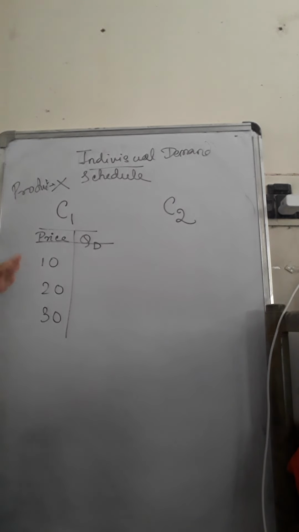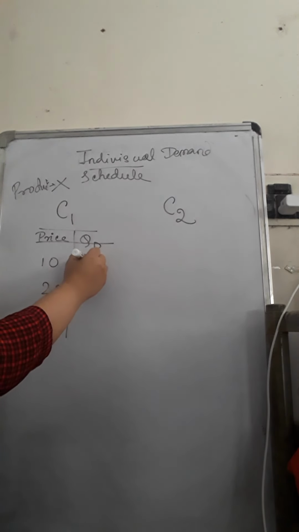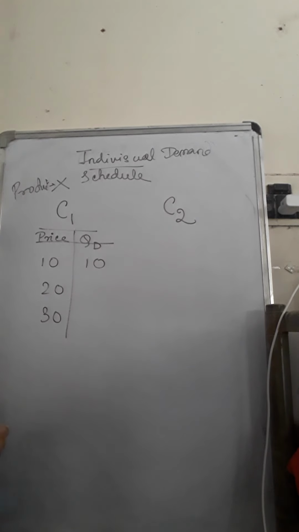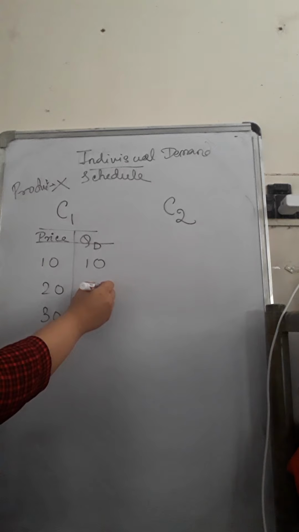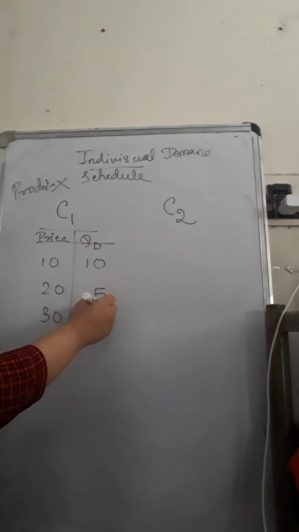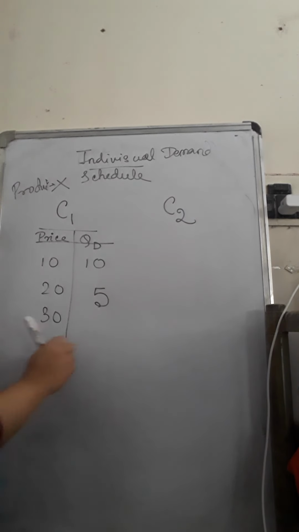Now, as the price changed, we said that price affects the demand. So we will see how consumer 1 reacts. When the price was 10, he bought 10 units of the commodity. When the price became 20, he buys 5 units. And when the price is 30, he buys 2 units.